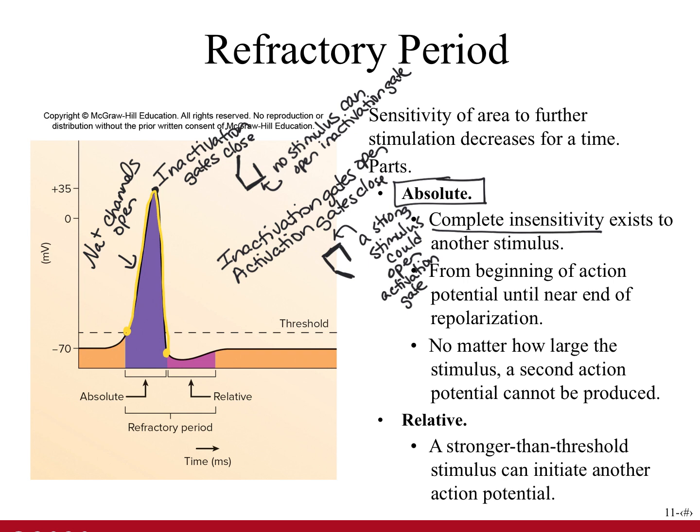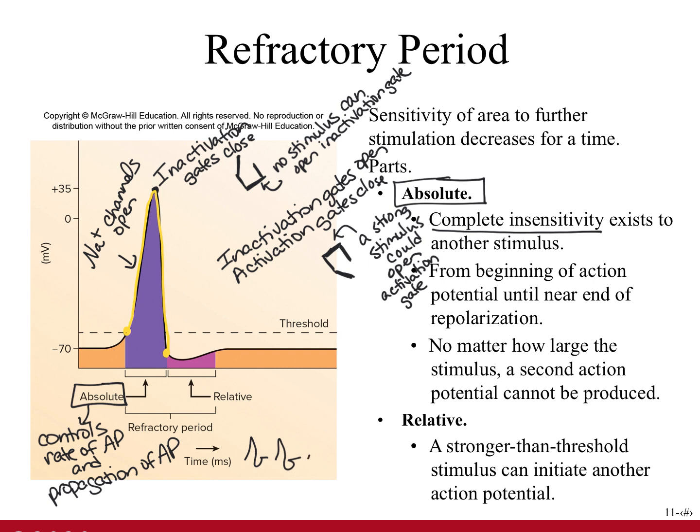The absolute refractory period has important consequences for the rate at which action potentials can be generated and for the propagation of action potentials. Propagation means that one action potential stimulates another action potential further down the membrane of the cell.